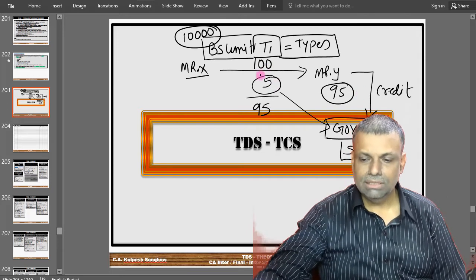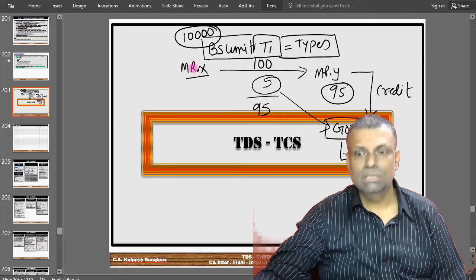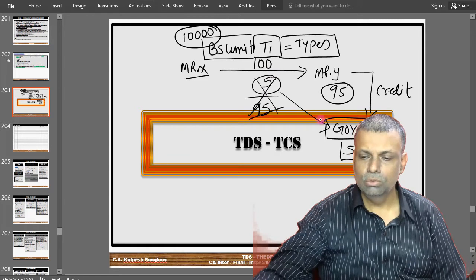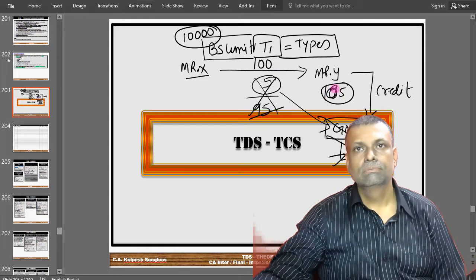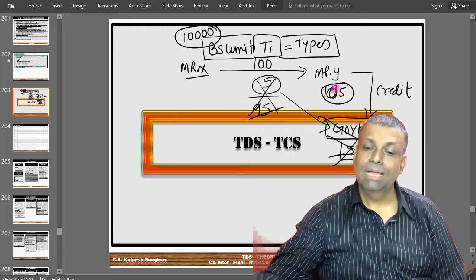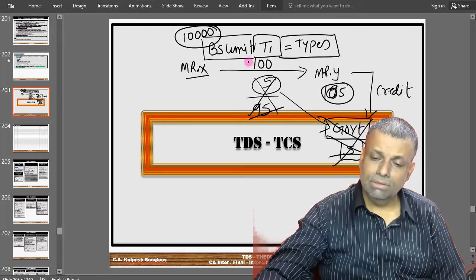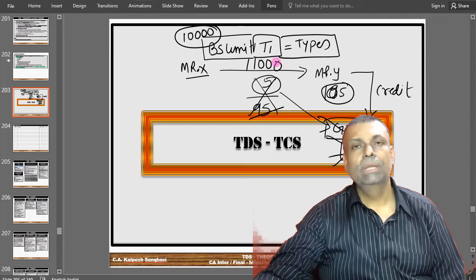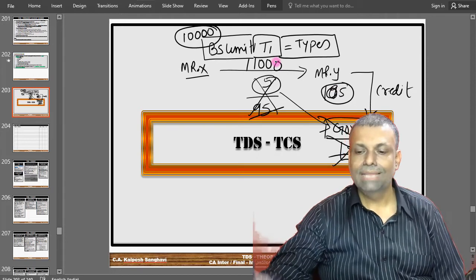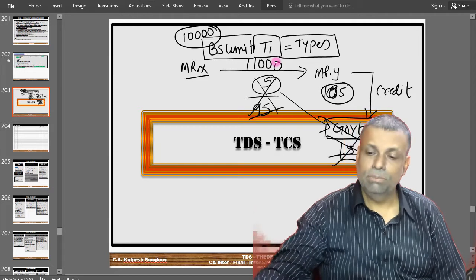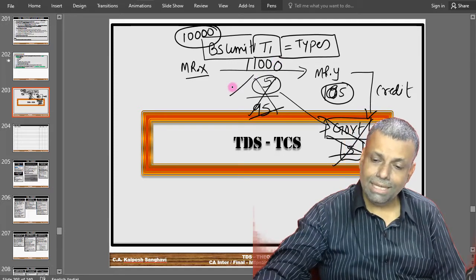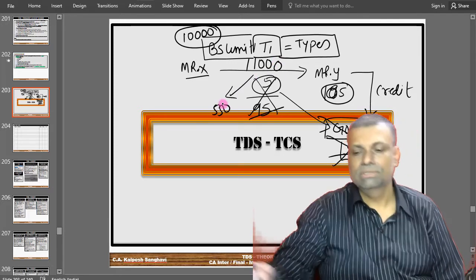Okay. So, in the given case, I am paying only 100 rupees. My limit is 10,000 rupees. So, there is no need for me to do this particular compliance. In that case, I will pay full 100 rupees. Is that very much clear? Okay. However, supposing if I am paying 11,000 rupees, okay, in that particular case, I will have to deduct tax. Or supposing if it is 5%, I have to deduct the tax on the entire amount, 550 rupees.